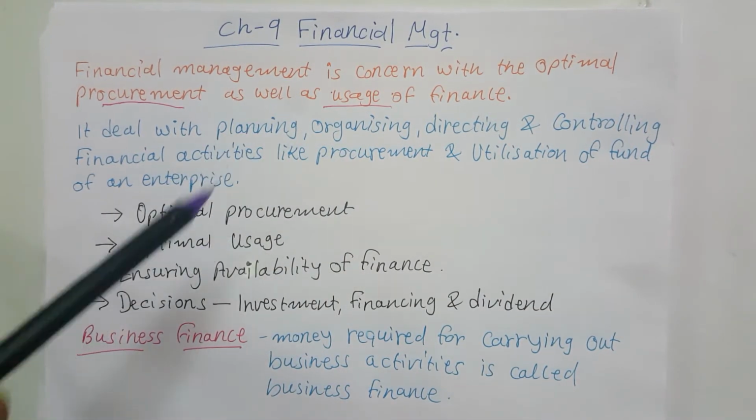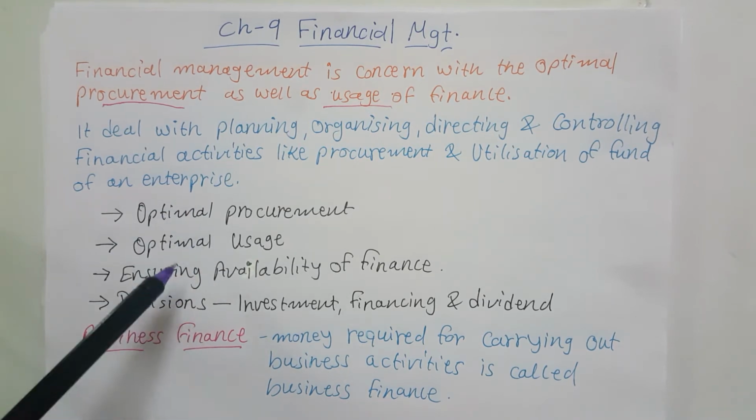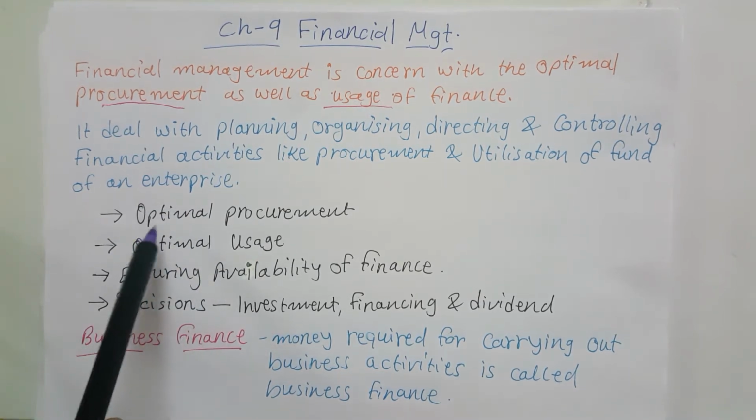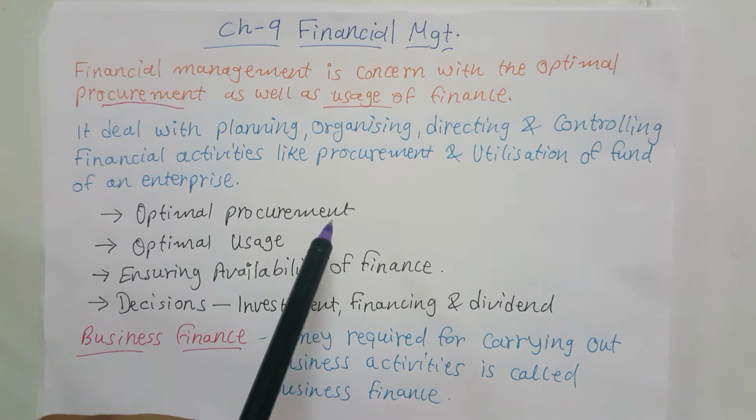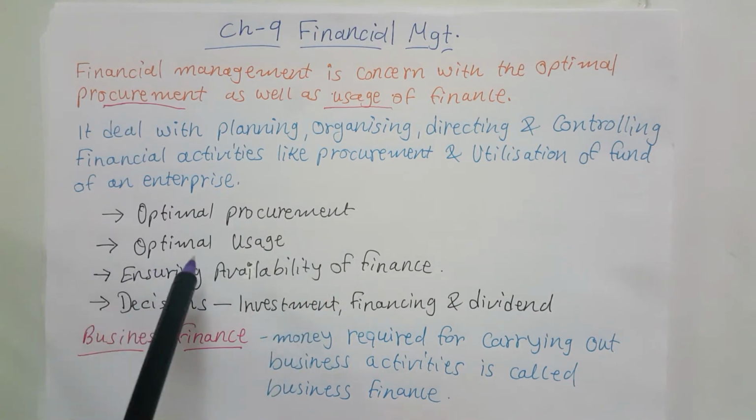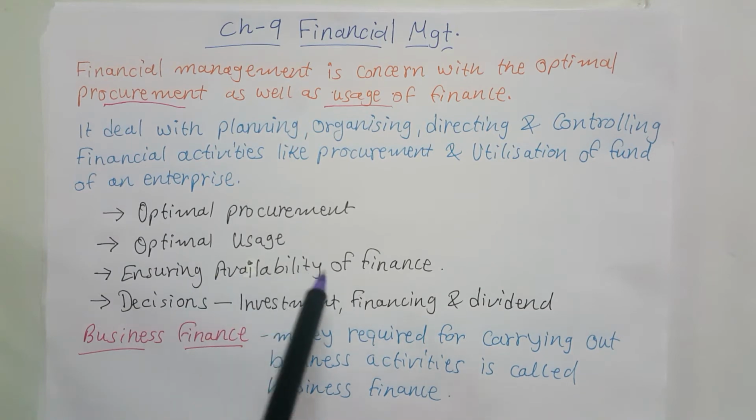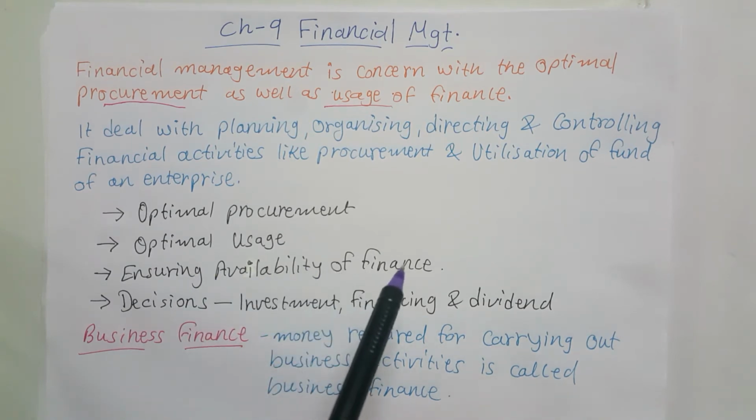When you analyze both definitions, you will come to know that financial management is related with optimal procurement of finance, optimal usage of finance, and it also ensures availability of finance throughout the year whenever it is required. It is a responsibility of financial management that they should provide the money.